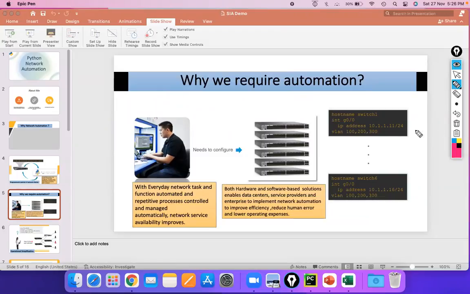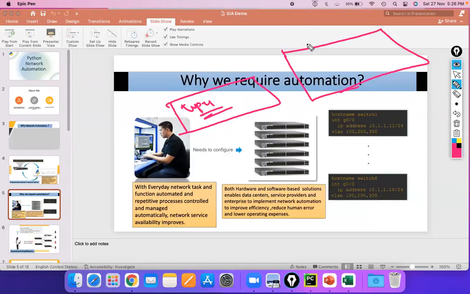What you can do is a simple thing. You can just create a script for upgrading, right? You can save your images with the proper name. Let's say this is my folder, and in this folder I have saved my images with the particular model name, 2960. So when my script runs, it will take each image with the correct name, so there will be no human error, right?